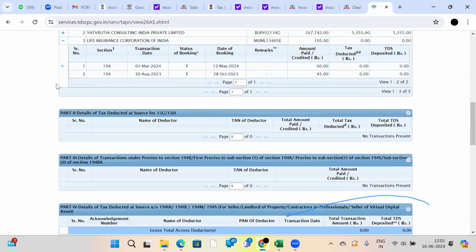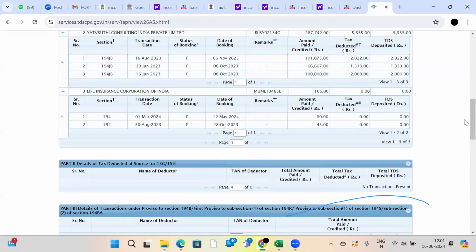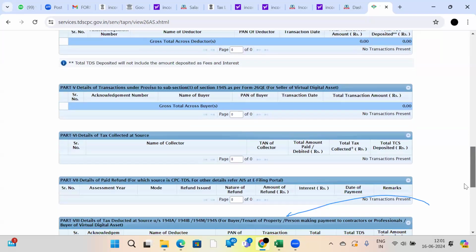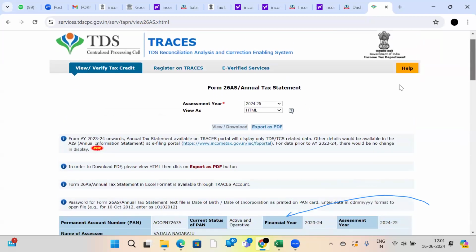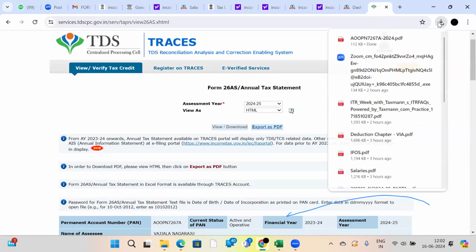See, I have shares in Life Insurance Corporation of India, right? They have declared a dividend. As per section 194, if more than 5,000 rupees dividend is paid by the company, they should deduct TDS at the rate of 5%. Still, it is less than 5,000, right? But they filed their TDS return. It is reflecting here. And this is the salary details from my previous organization. So you can see all these things here. See, this is the way you should check your Form 26AS. If you want to export, simple, export as PDF. You will get your PDF.